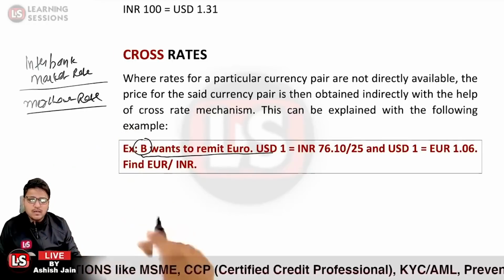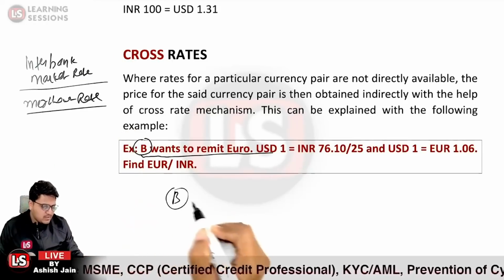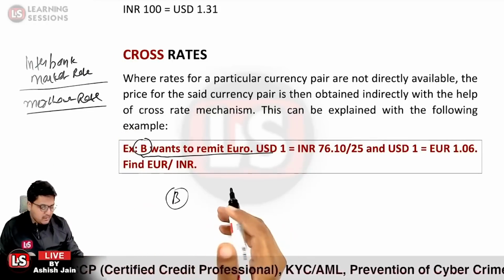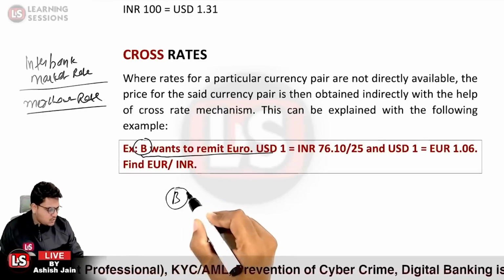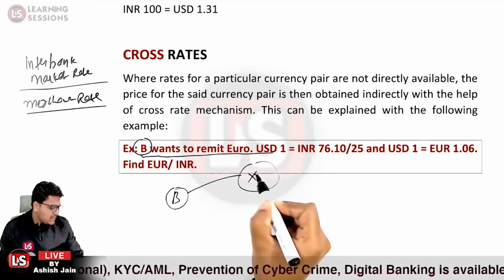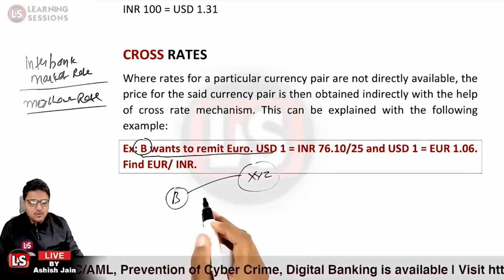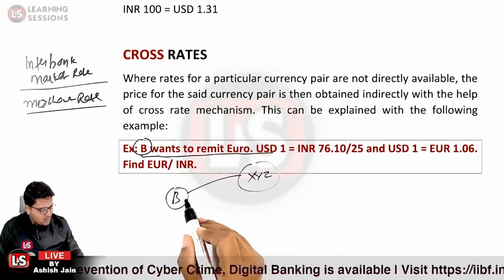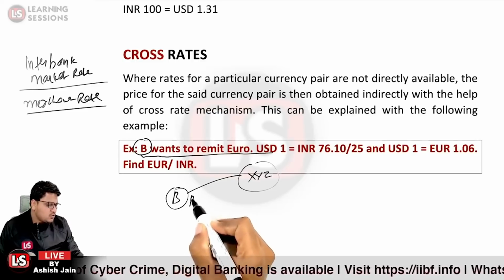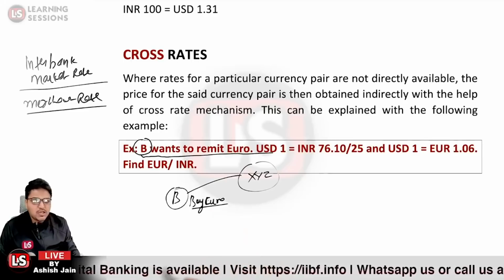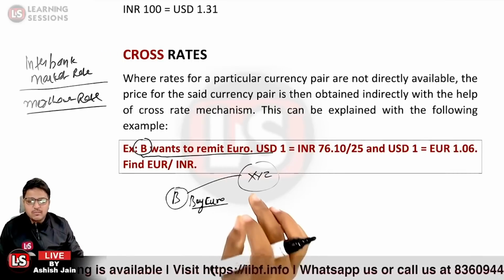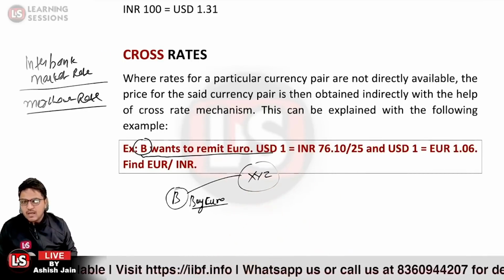Okay. Let's try to understand this concept thoroughly because it's quite important. If person B wants to remit euro and visits the bank XYZ, B wants to purchase, to buy the euro. Now what price shall be quoted? It shall be the buy rate or the selling rate. Kindly please do answer.